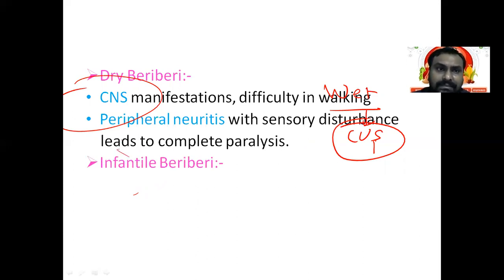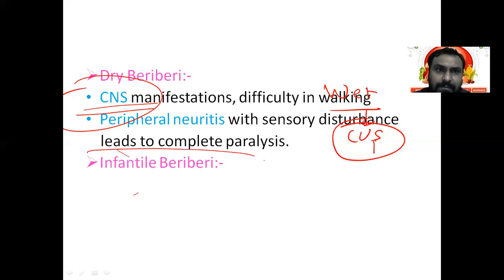Okay, so why does this CNS manifestation occur? As we know, again, the brain requires so much energy, so much ATP. Okay, it controls our complete system. So when our cells and neurons do not get the ATP, because pyruvate is not converted to acetyl-CoA or alpha ketoglutarate is not converted to succinyl-CoA, enough ATP is not generated, and the brain will be affected. So the heart and brain, these two major organs, are mainly affected because they require so much energy.